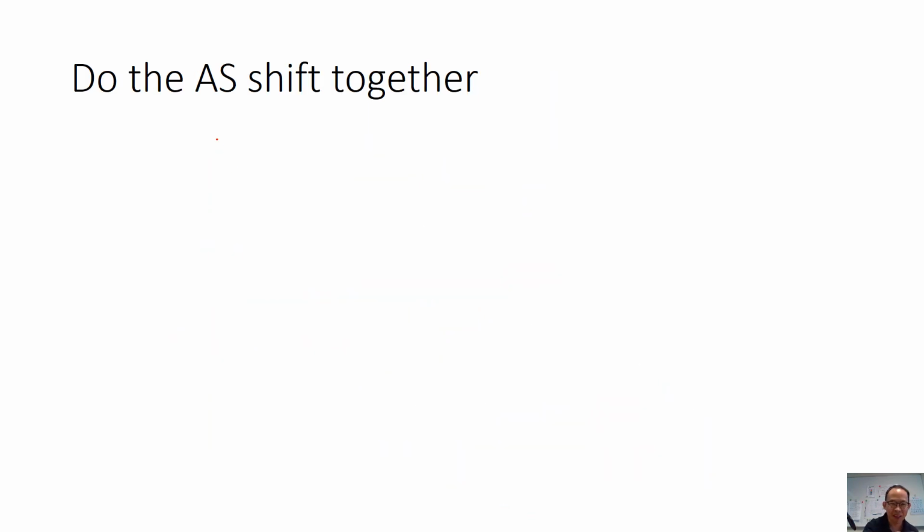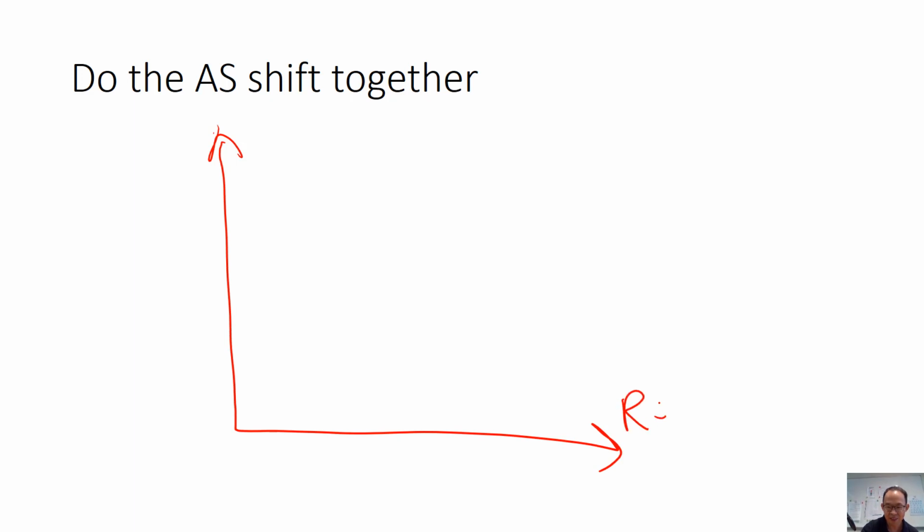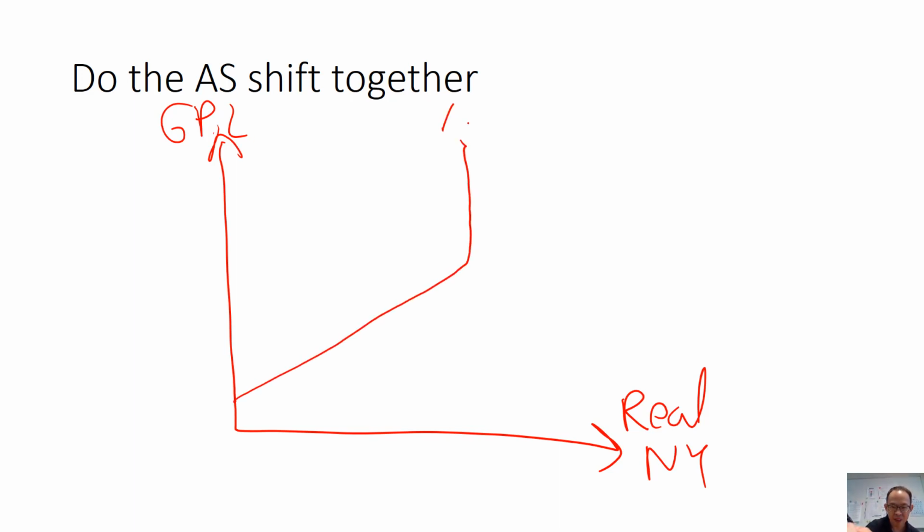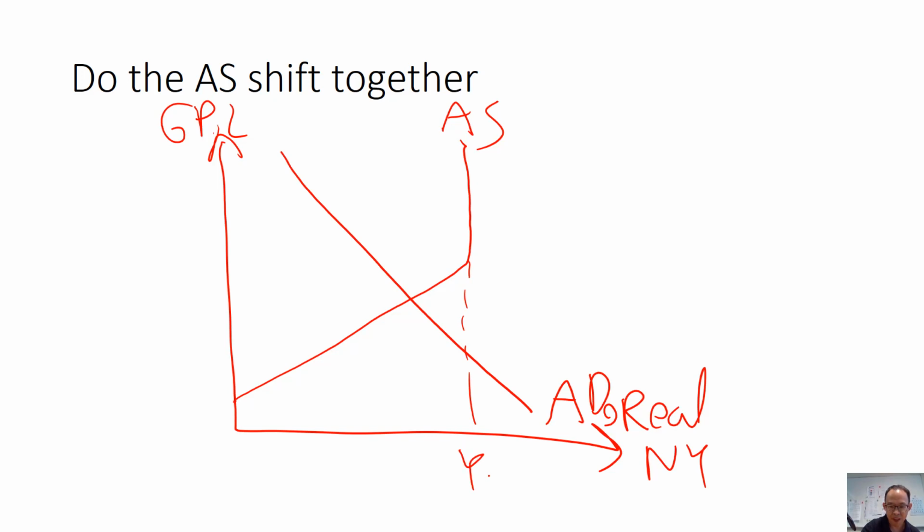As for the supply side reason, let's draw the AD-AS curve together. Let me remind you again, it's good for this question for you to draw separate diagrams. For this case, I will ignore the horizontal part of the AS curve. I'll just focus on the diagonal part as well as the vertical part. So it's YS.